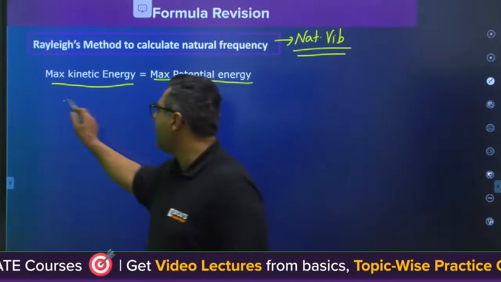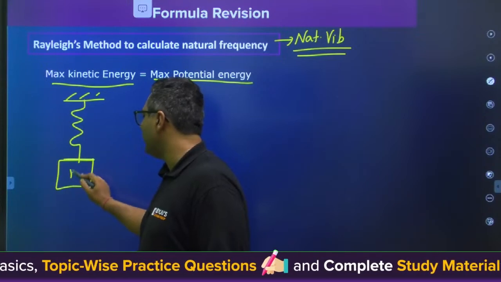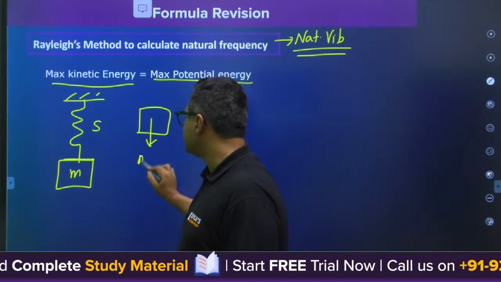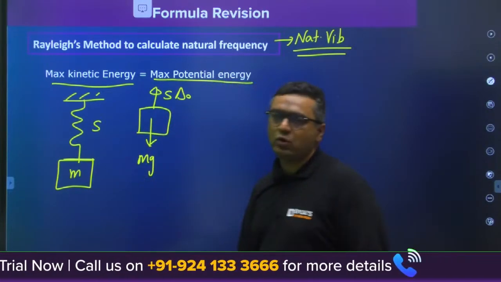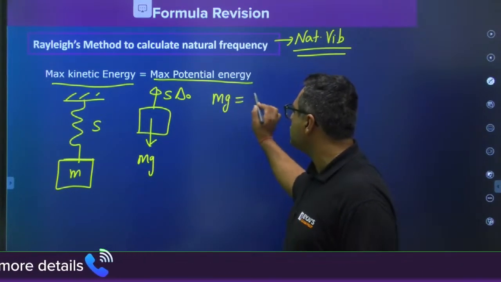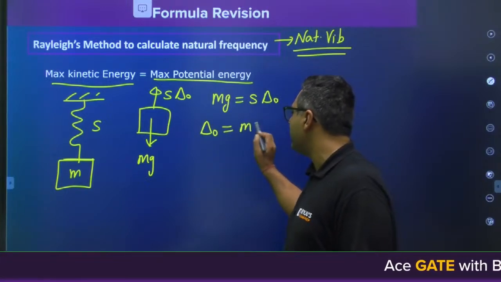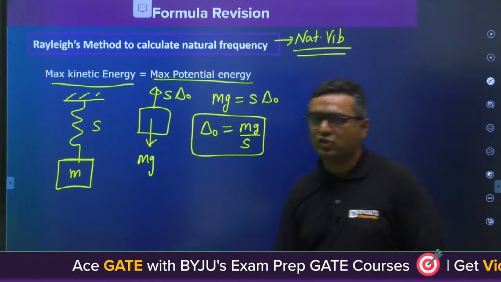If you have a spring mass system, you already know that at mean position, downward force is mg, upward force is S delta naught, where delta naught is the static deflection of mass. So when you equate mg equals S delta naught, delta naught comes out to be mg by S. This is the static deflection of mass.